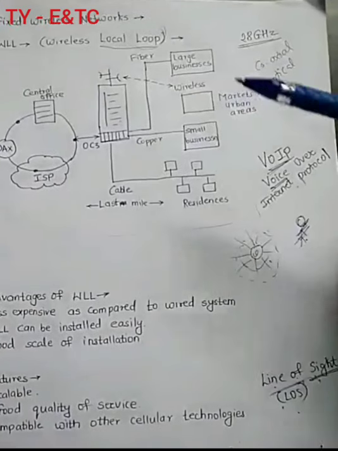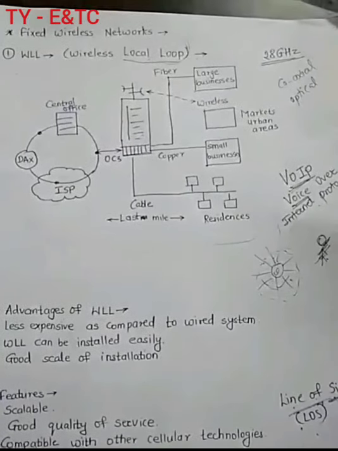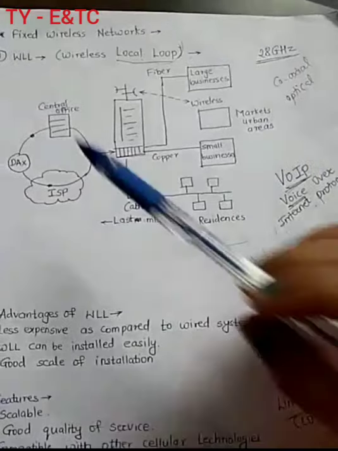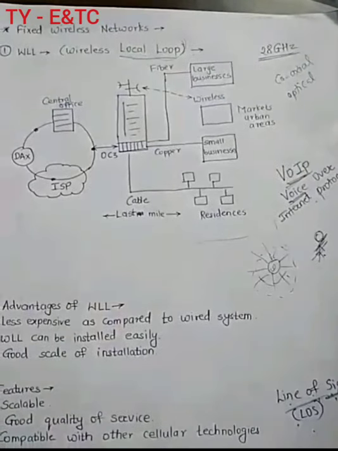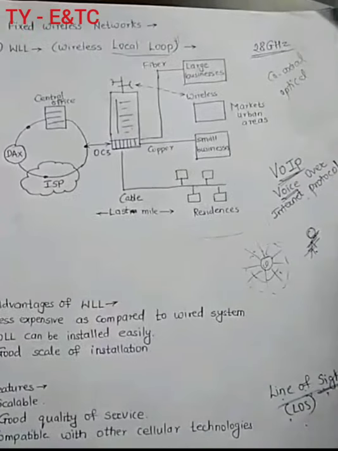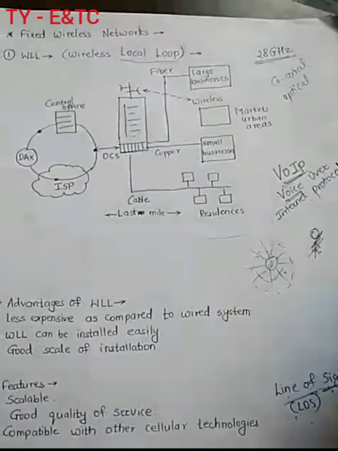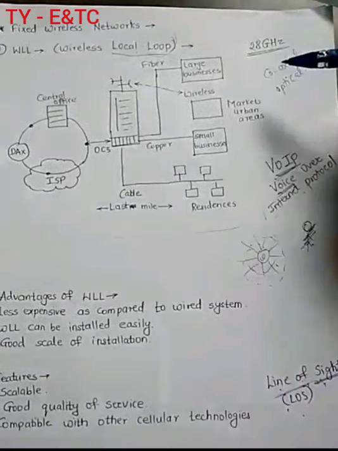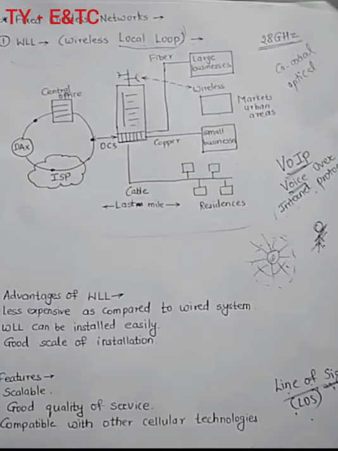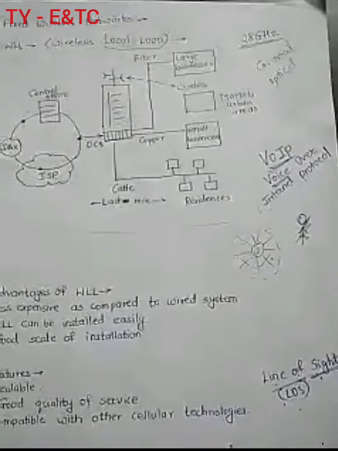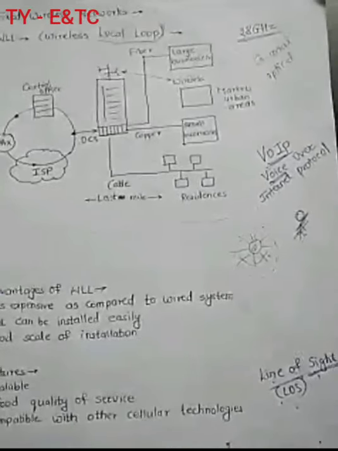WLL, wireless local loop, has the advantage that this kind of network can be formed anywhere, in any part of the area or any part of the city. So if you want to form this kind of WLL network, then only the initial cost we have to pay. We don't have to pay any additional cost after it is installed.